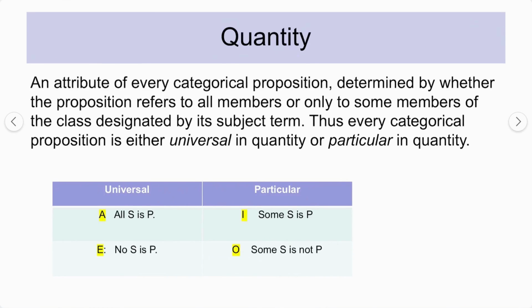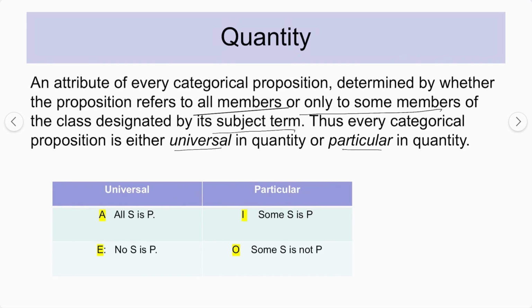Now let's move to the quantity. Quantity में आपका क्या आता है? Quantity में, an attribute of every categorical preposition determined by whether the preposition refers to all members or only some members of the class designated by the subject term. Thus, every categorical preposition is either universal or particular.